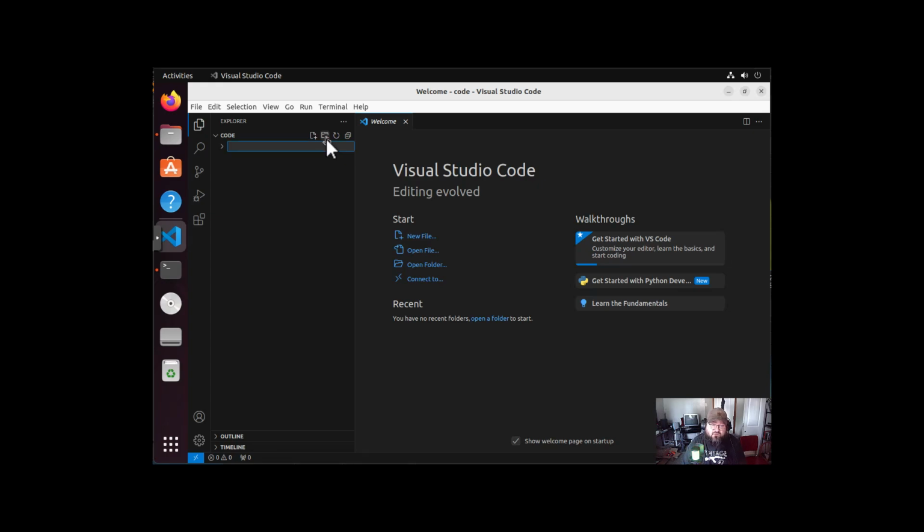So I'm just going to create a new folder and call it my toolbox. And inside this folder, I always seem to write code to be able to ping. So inside my toolbox, I'm going to create another folder called ping.